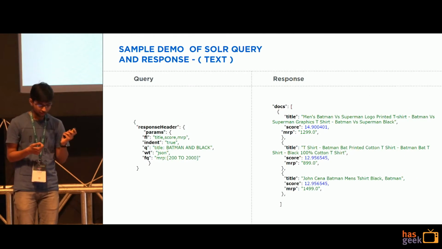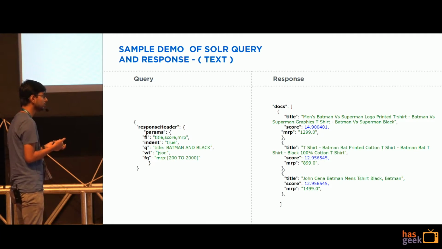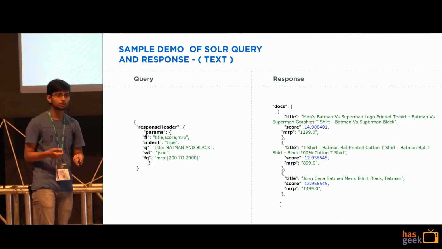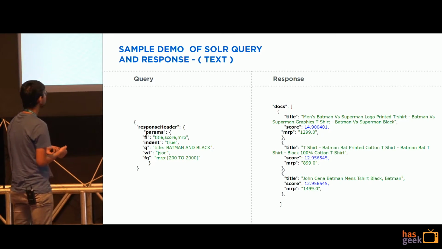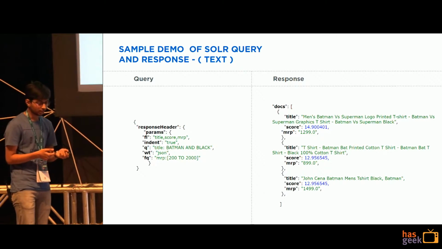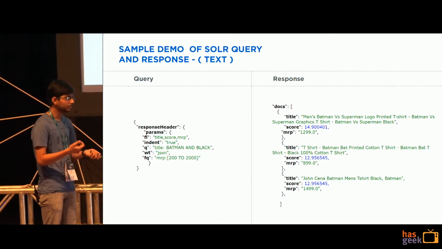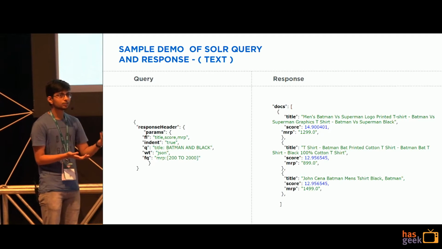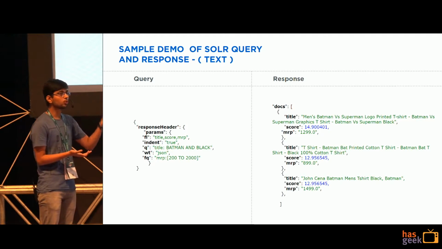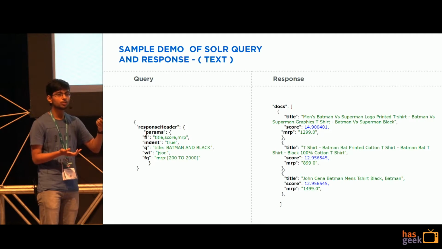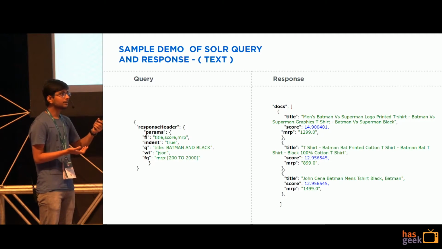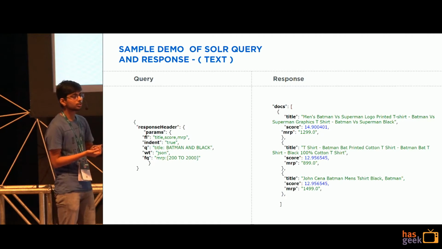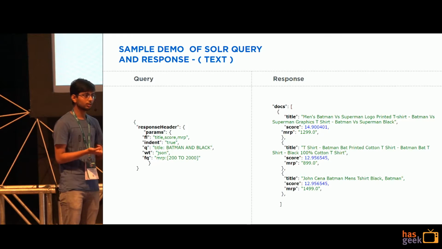So the following is a sample request call to the select request handler which comes with Solr. As you can see in the query part, I've made a call for Batman and flag to be mentioned in the title, and some basic filters across MRP. In the response section, the scores are not normalized, so you don't know how similar this product is to the given seed query. And also just by looking at the titles, you can't make a decisive decision about which product is similar or how similar it's going to be.